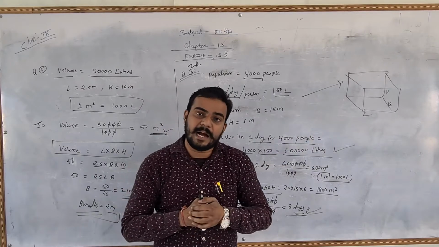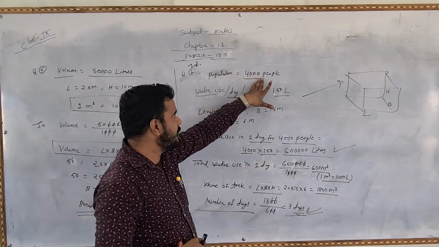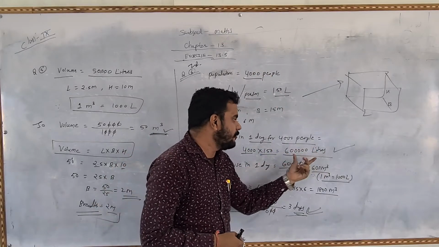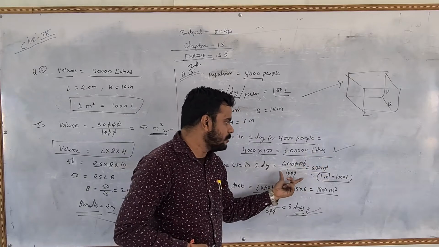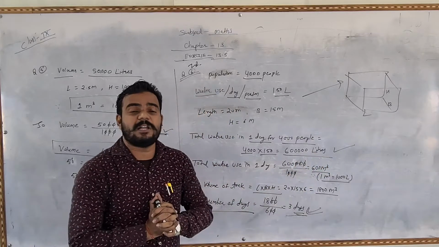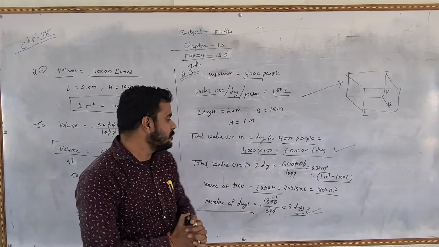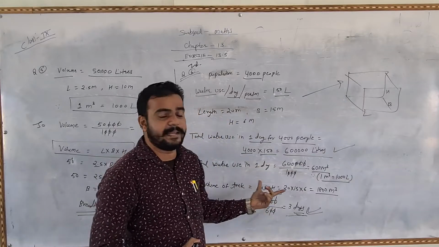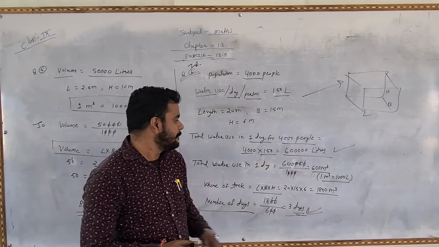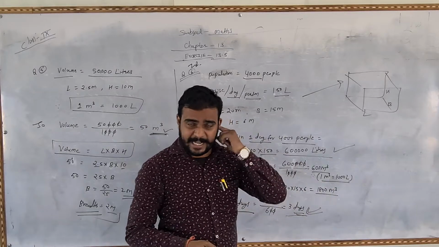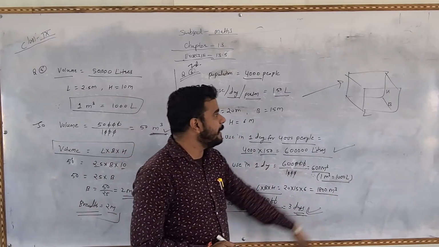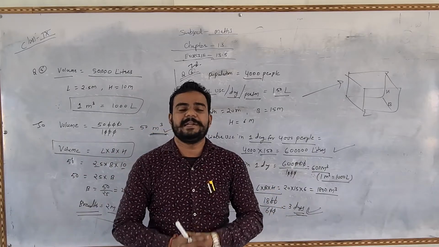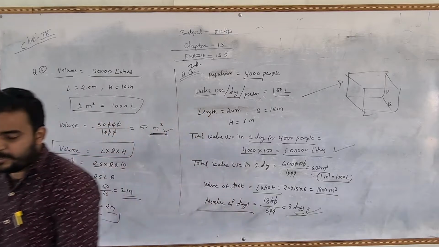It will last 3 days because the total people are 4000 and they are using 150 liter each. So the total water used is 6 lakh liter. We will convert it into meter cube, 6 lakh upon 1000, and 600 meter cube is the volume used by the people of the village. So now we have to find the number of days. For this we find the volume of the tank. The volume of the tank is length multiply breadth multiply height, and 1800 meter cube is the total volume of the tank. So 1800 upon 600, and it will last 3 days. So let's take the screenshot first.